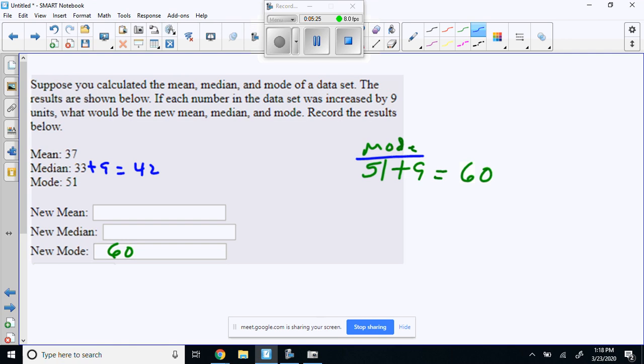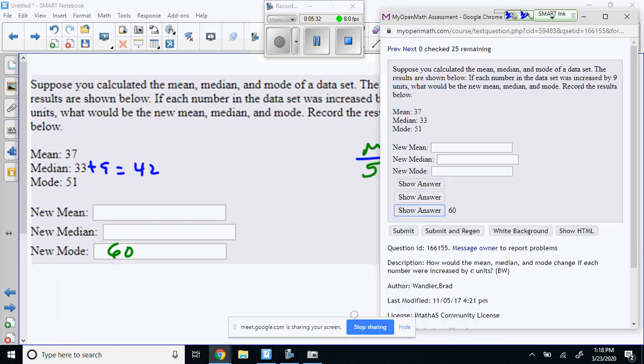So I'm saying, okay, it should be 42, right? So let's go over here and see. All right, woohoo! So pretty easy on the median and mode, right? If it changes by 9, we'll just add 9 to it, right?